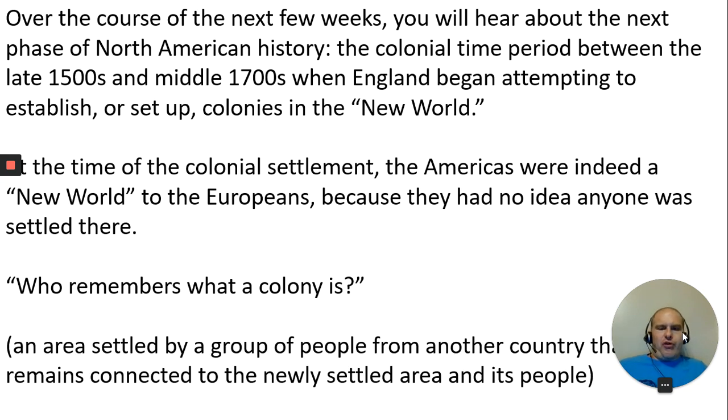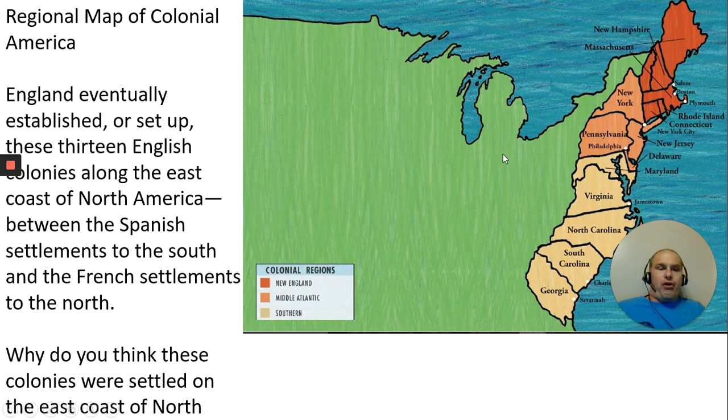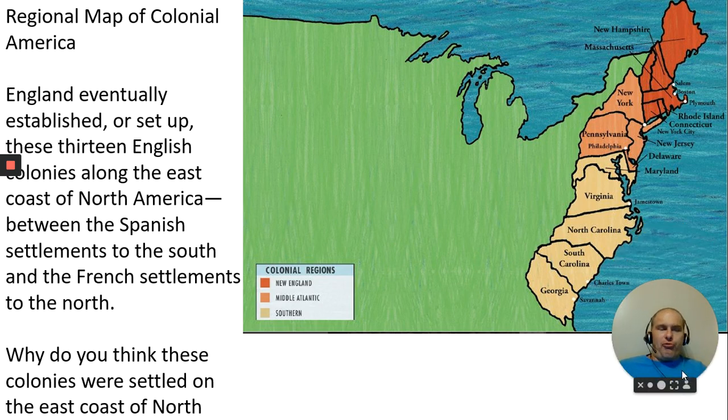Right. There's the definition of colony right there: an area settled by a group of people from another country. Okay, here's a map of the colonial Americas that you're going to see quite a bit. England eventually established or set up these 13 English colonies along the east coast of North America, between the Spanish settlements to the south and the French settlements to the north. So there's Spanish down here, and there's French up here in Canada. Why do you think these colonies were settled on the east coast of North America?